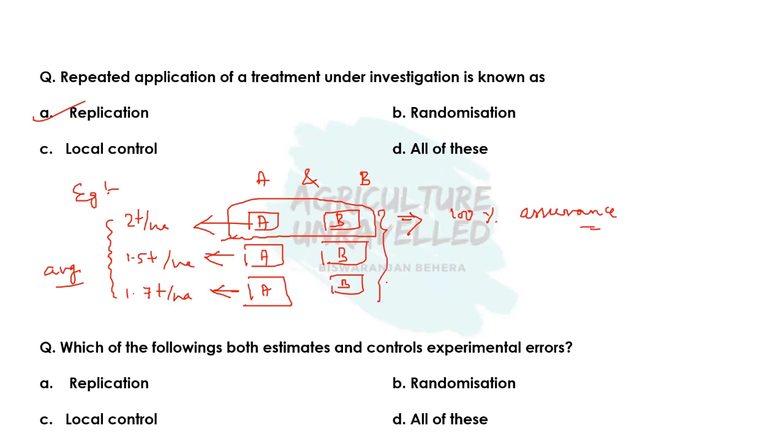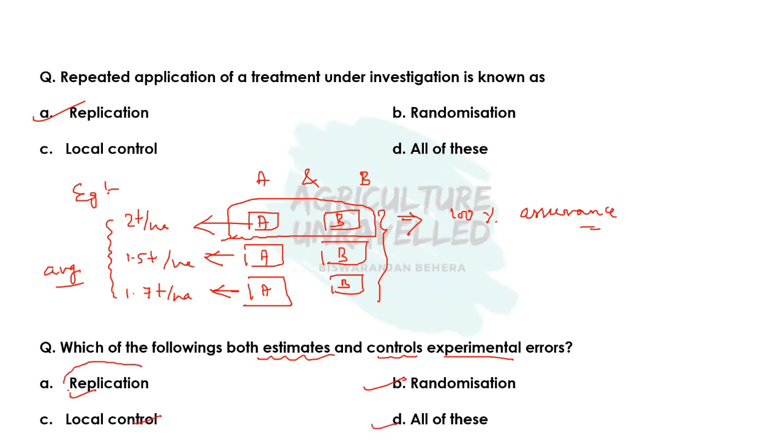So to know whether our experimental result is 100% correct or not, and whether there is any variation within the same treatment when they are grown in different plots, we have to replicate the treatments in different plots, and this is known as replication, that is the repeated application of the same treatment, and it is done to estimate the error. Then coming to the next question, that is which of the following both estimates and controls the experimental error? Replication, randomization, local control, or all of these?